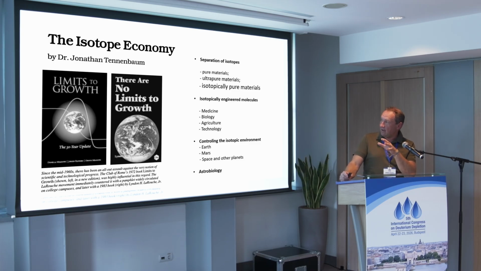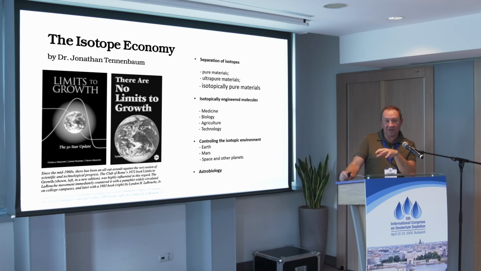And then, so we have medicine, biology, agriculture, technology that is waiting for us to understand better how isotopes work and provide the recipes for new materials or improved processes, just like ultralight enzymes, which work faster. And we also probably need to control the isotopic environment. We cannot just send people to Mars without thinking about what they're going to eat there in terms of isotopes, in terms of deuterium and other isotopes.